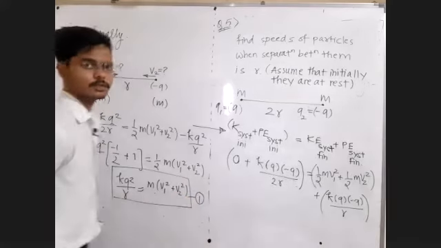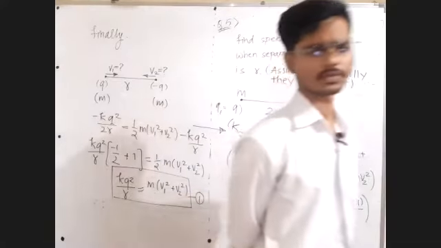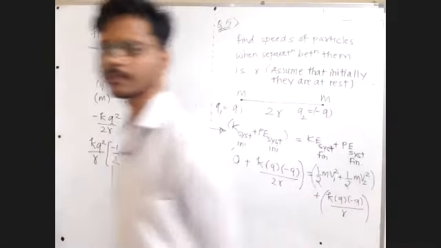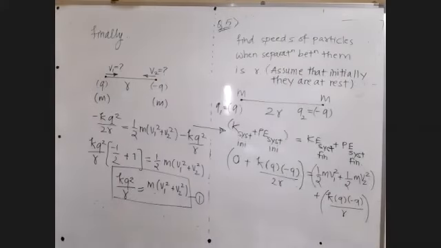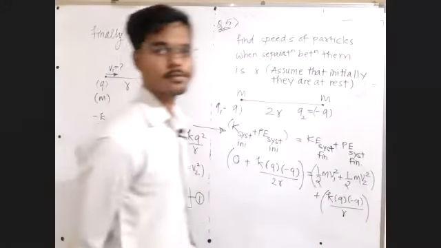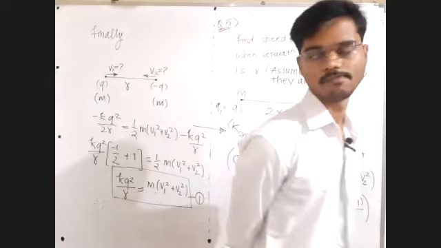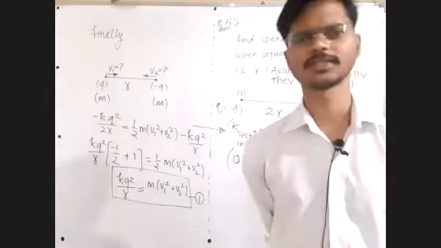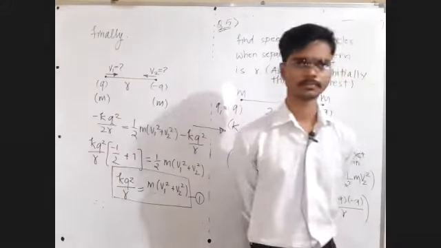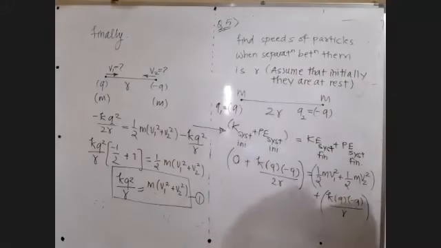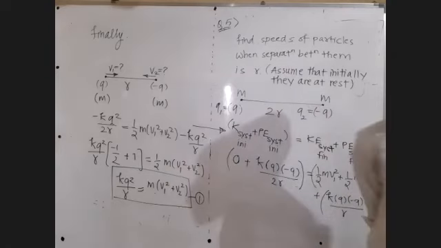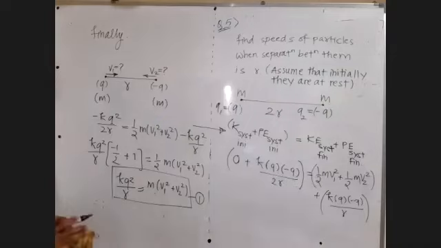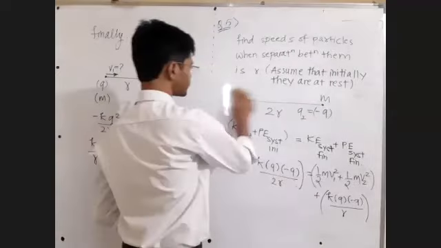Up to this, reply to me in the chat box. Clear? One equation, two unknowns. I know we need a second equation. This is the energy balance. We did it. We balanced the kinetic and potential energy of the system initially and finally. Now, sir, how to get the second equation?